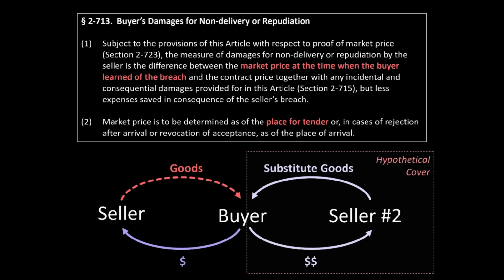Note subsection 1 of 723 in Article 2 provides some guidance on this question, but that subsection applies only in the unlikely scenario where the court trial occurs before the time for performance was actually due under the contract. Other than that very narrow provision, the UCC is largely silent on this question, and there are conflicting judicial precedents on the issue. The upshot is that, though the basic rule laid out in 713 of Article 2 for computing market-based damages is relatively straightforward, in practice, determining the appropriate market price can present difficult evidentiary and statutory interpretation issues.